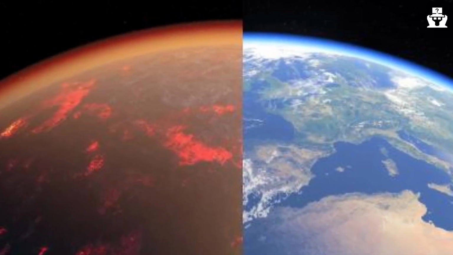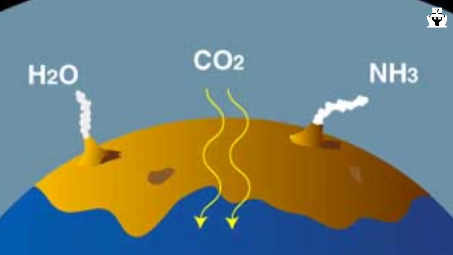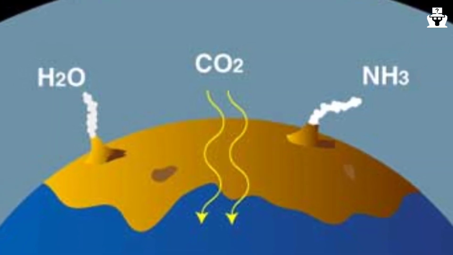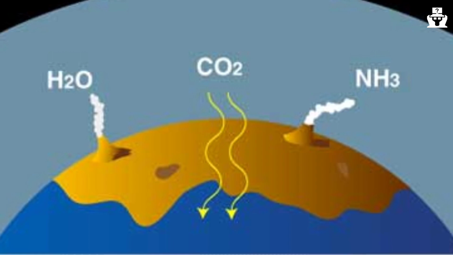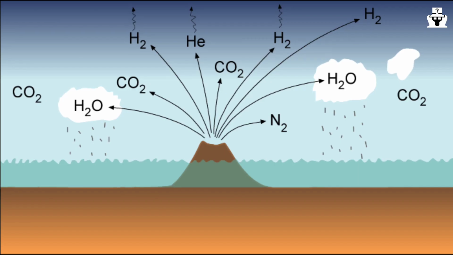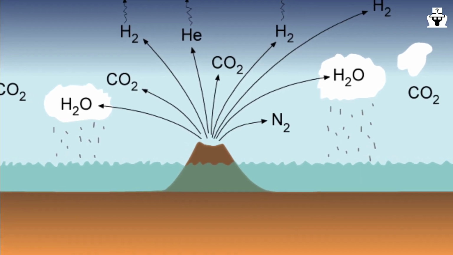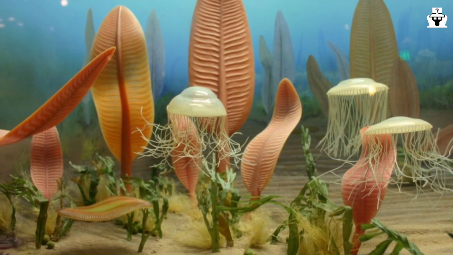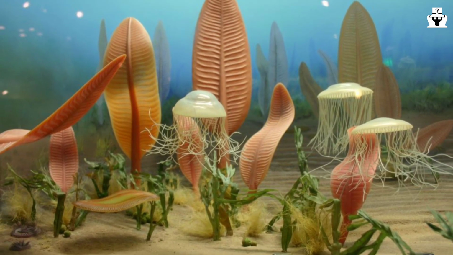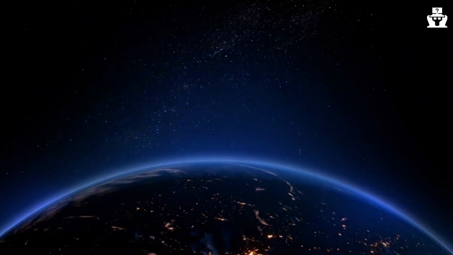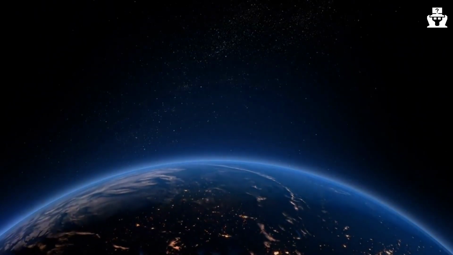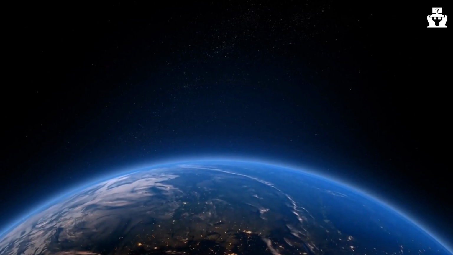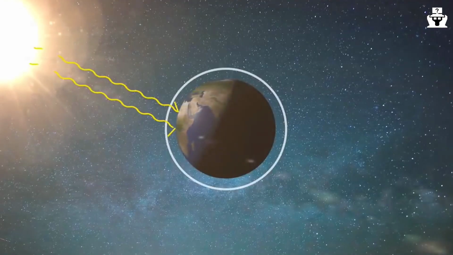As the planet cooled, these gases began to condense and form an atmosphere. This atmosphere was very different from the one we have today. It was rich in carbon dioxide and nitrogen, with very little oxygen. However, over time, photosynthetic organisms began to evolve, producing oxygen as a waste product. This oxygen then began to build up in the atmosphere, eventually leading to the formation of the ozone layer, which protects us from harmful solar radiation.